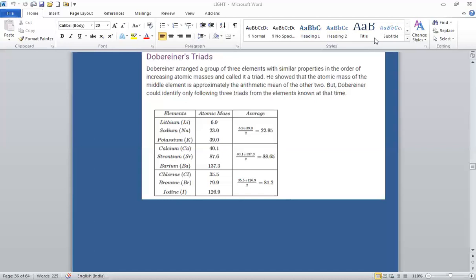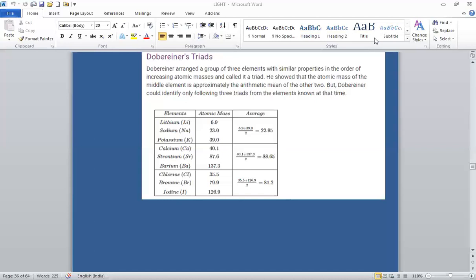Although every element is different from every other element, yet they have some similarities, and based on the similarities, the scientists, after numerous attempts, were ultimately successful in arranging the various elements into groups or chemical families. This was done in such a way that similar elements were grouped together and dissimilar elements were separated from one another. This arrangement is called classification of elements and led to the formation of the periodic table.